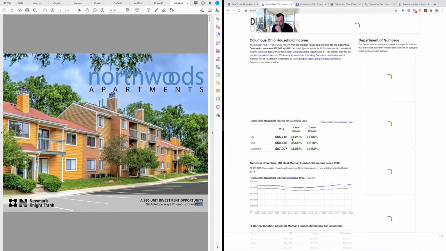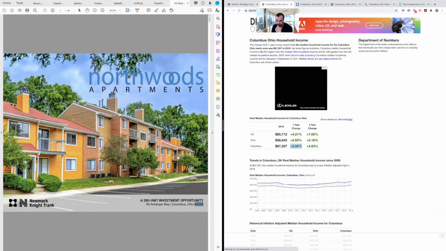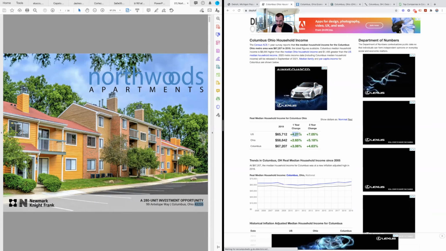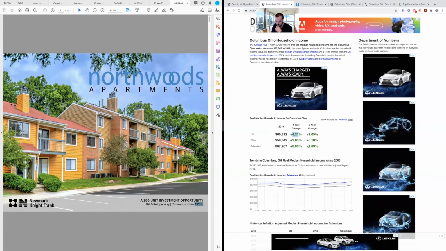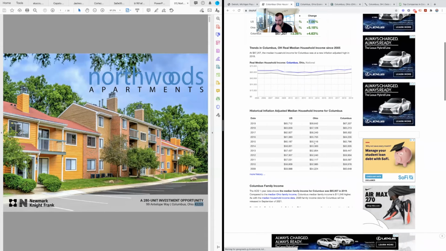So it looks like the median household income for Columbus has gone up 3.06%, which is more than Ohio as a whole. But the US as a whole is going up. The 3-year change, Ohio has been behind, or Columbus has been behind all three of them. So they may be starting to top out here in Ohio.